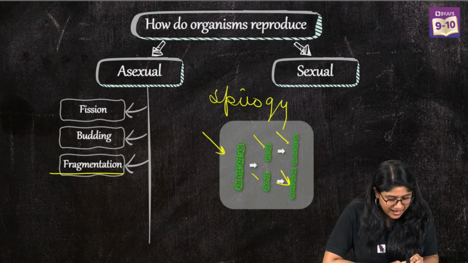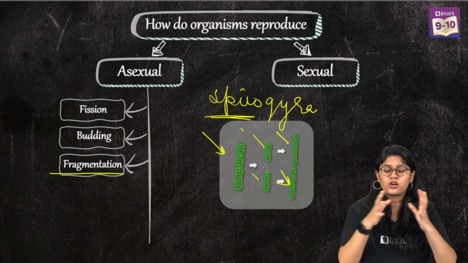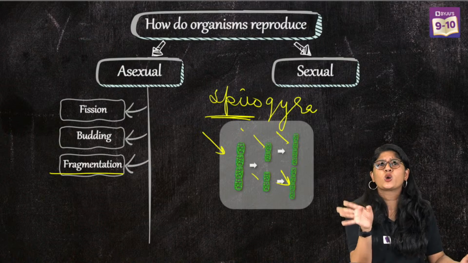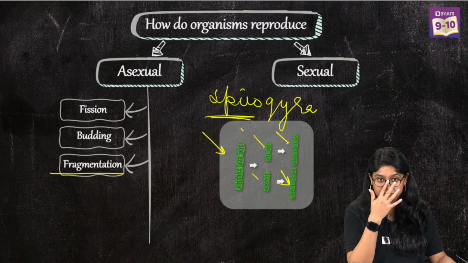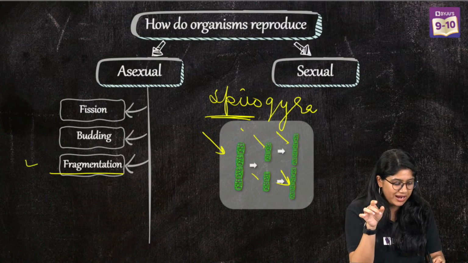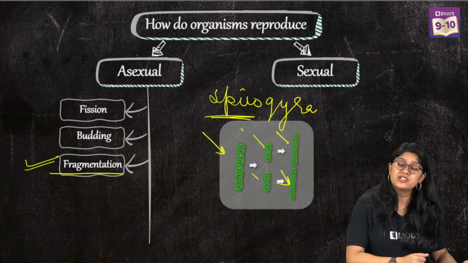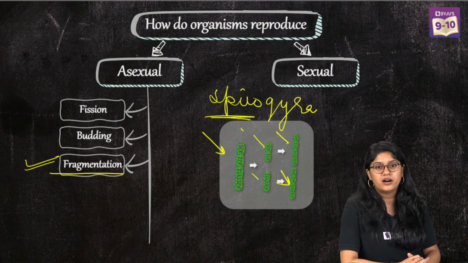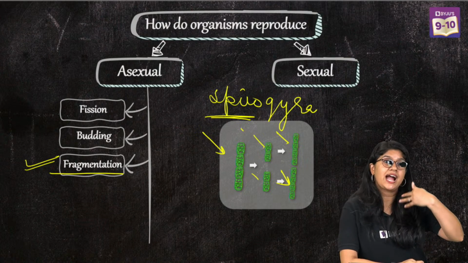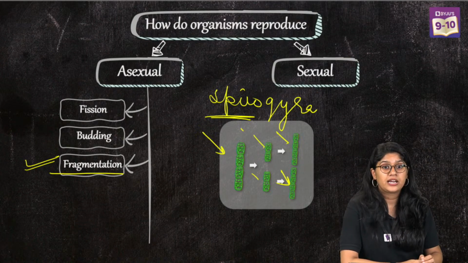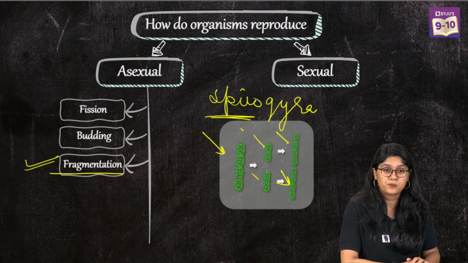This is the easiest example for all of us to remember. We do see fragmentation happening in other organisms also, but the common example that we always talk about is Spirogyra. One example of fragmentation is Spirogyra, you can mention it if they ask you. I'm sure in class 9 you have studied about Coelenterata and Echinodermata, few of them, and we have sponges also that use this method of asexual reproduction.